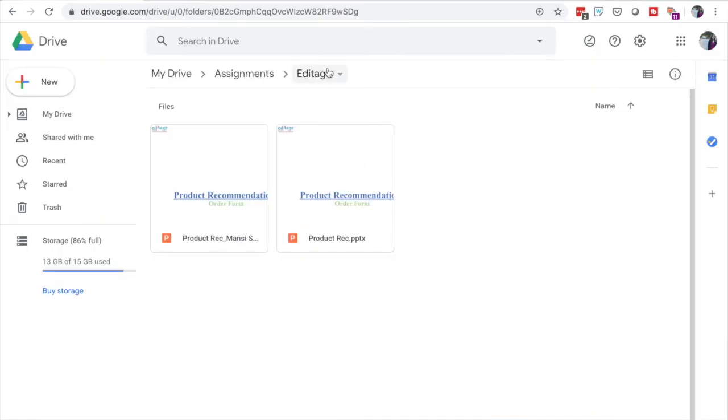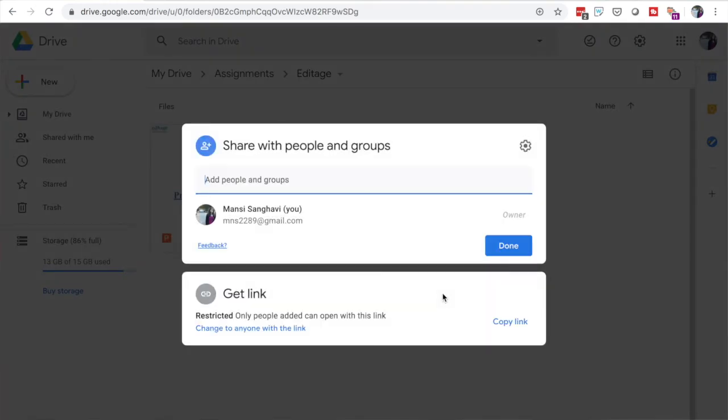Another quick way to share documents is if you click on share, you will have the get link option. So within that, you can just copy link, and you can email it to the respective people that you want to share the link or the document with.